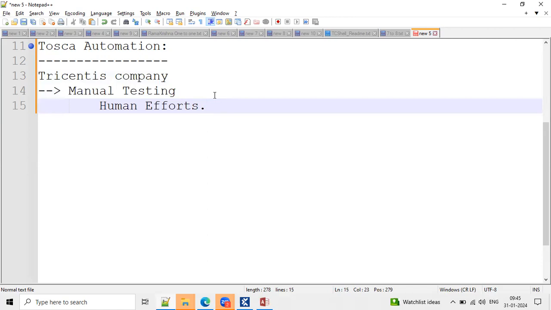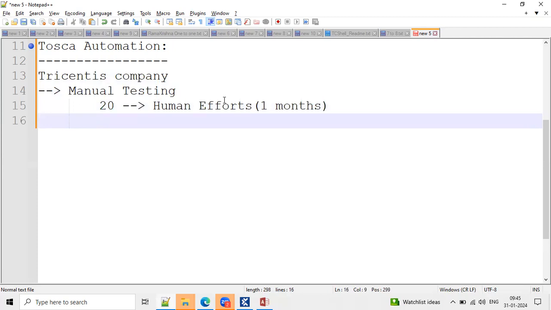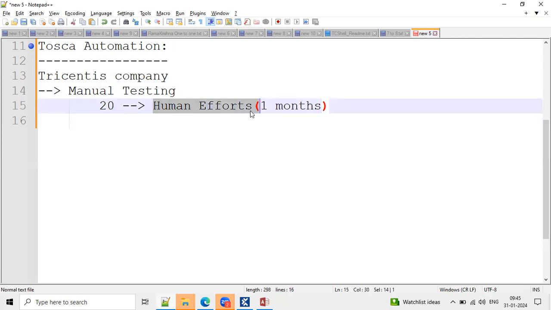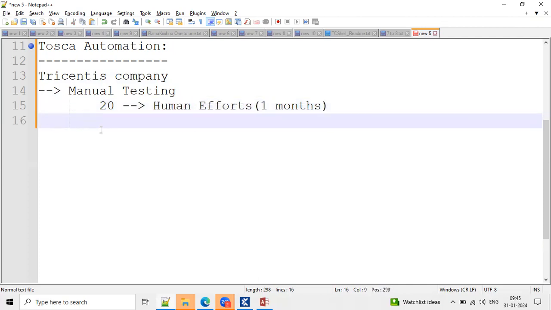For example, manual testing can take around 1 month to complete a couple of test cases. Just assume, for 20 test cases, the manual testing team takes around a month to complete the manual testing process. So we have some drawbacks in manual testing, because the main thing here is human effort. Due to that, companies are jumping to automation.